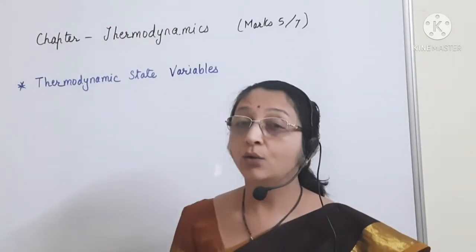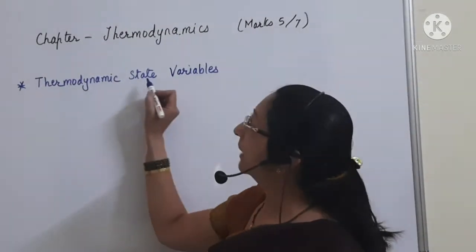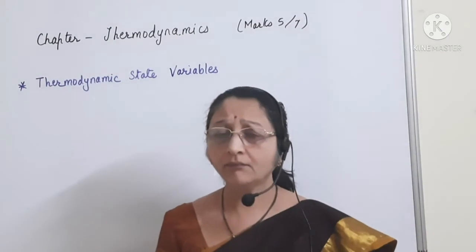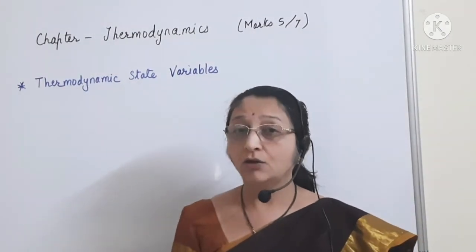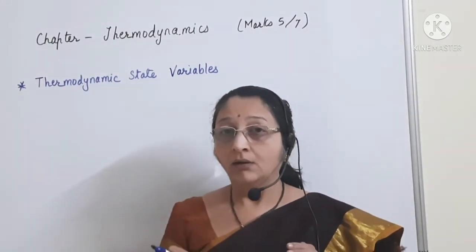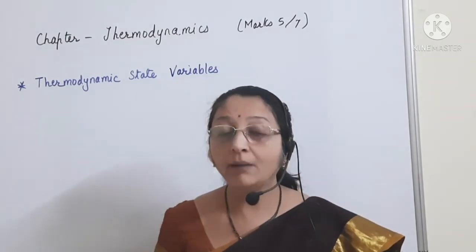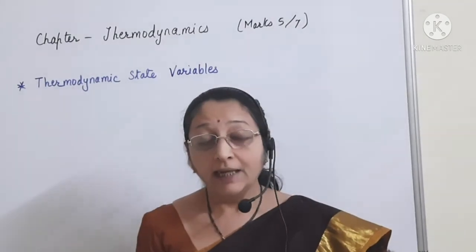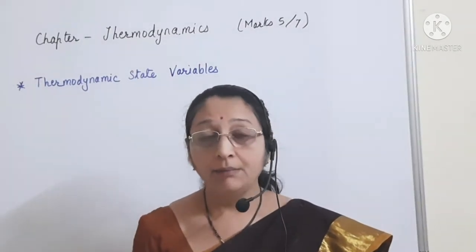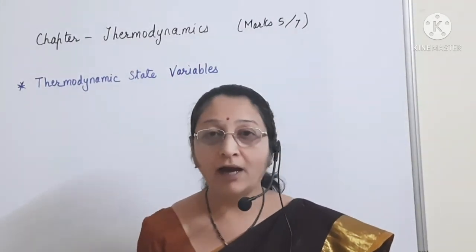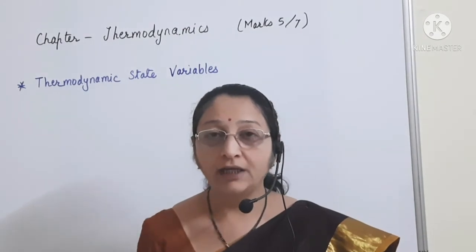The next, we are going to discuss the thermodynamic state variables. When a system is in thermodynamic equilibrium, it can be completely described by specific values of some variables.